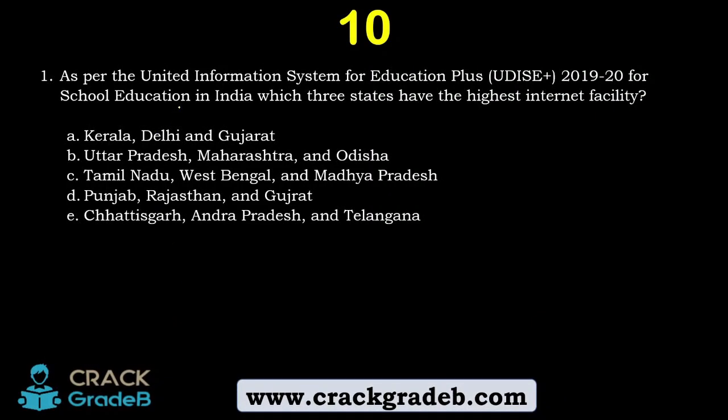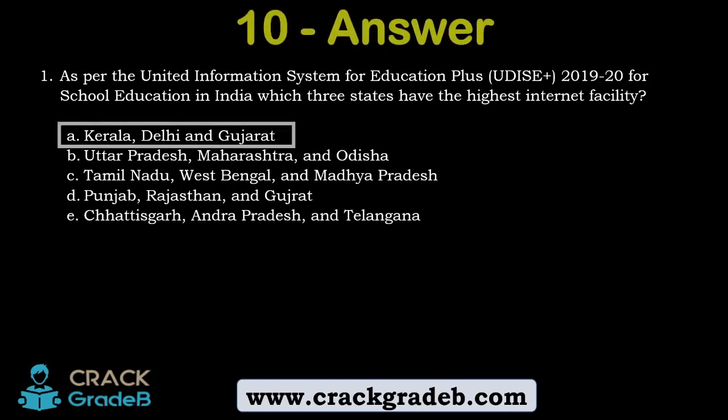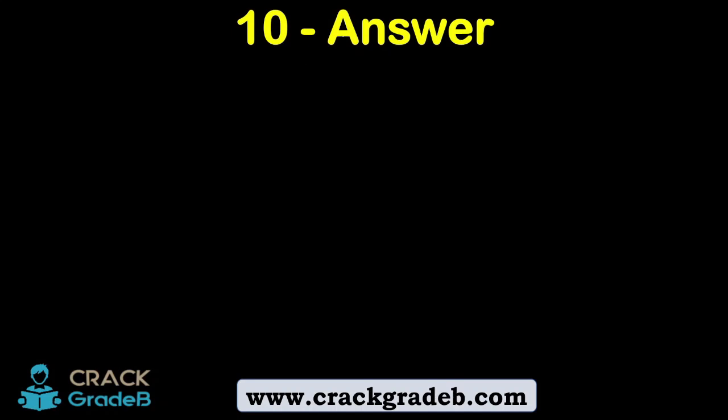As per the United Information System for Education UDISE 2019-20 for school education in India, which three states have the highest internet facility? So this report goes ahead and tells you about the internet facility in schools, right? So which are those three states? Pause the video, try to figure it out. So those states are Kerala, Delhi and Gujarat, right? Let us see the details.